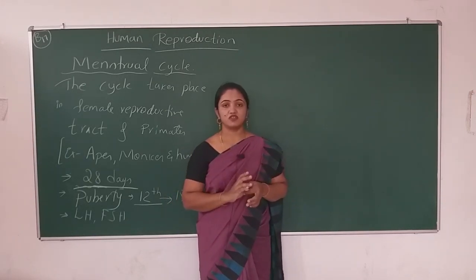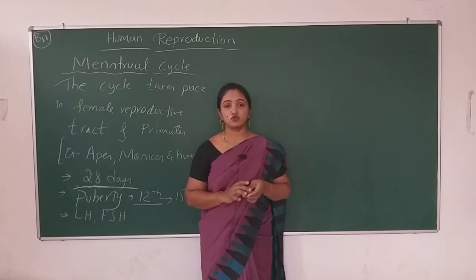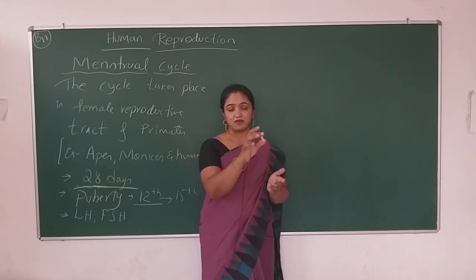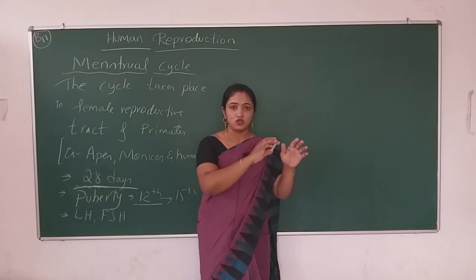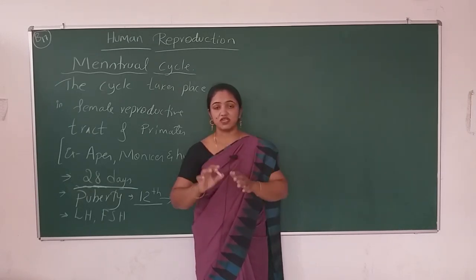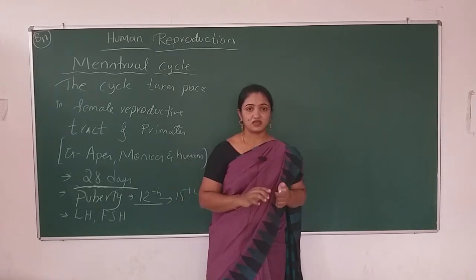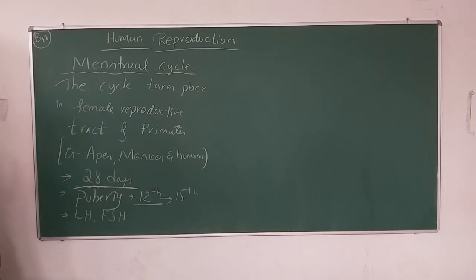The hypothalamus first secretes the gonadotropin releasing hormone. When this hormone is secreted from the hypothalamus, it stimulates the anterior part of the pituitary gland, and then that pituitary gland releases two more hormones known as gonadotropins, that is LH and FSH.